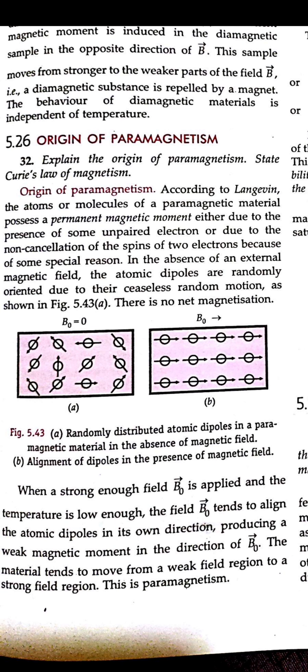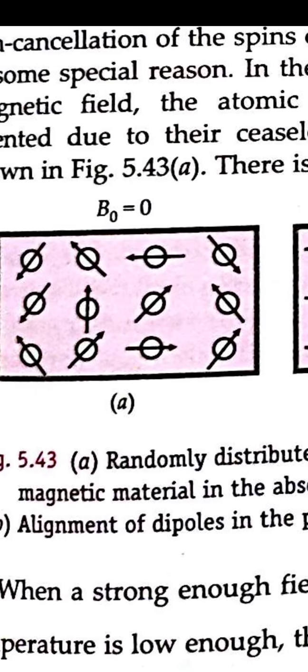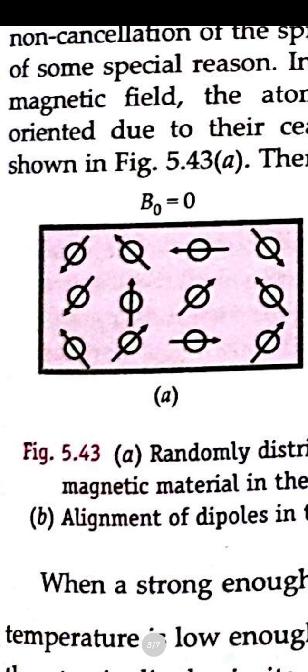Okay, so what they will do is they will have some unpaired electrons, due to which there will be no cancellation of the magnetic field, right? There will be no cancellation of these two spins in the magnetic fields. So if we take the absence of the magnetic field, these atomic dipoles are, see here, randomly distributed in any direction. So they move in different directions.